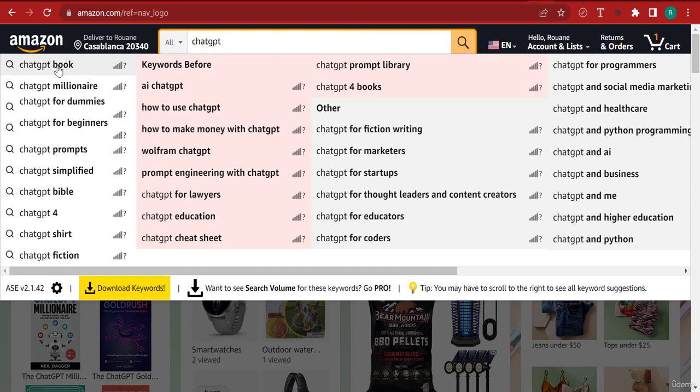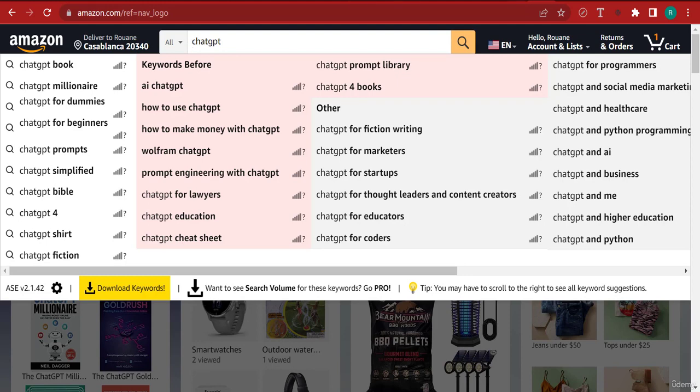And you can see that people are looking for ChatGPT book, ChatGPT millionaire, ChatGPT for dummies, ChatGPT for beginners, ChatGPT prompts, how to use ChatGPT, how to make money with ChatGPT, prompt engineering with ChatGPT, Wolfram ChatGPT. And so all of these keywords are money keywords because people that are searching for this are looking for a book that will help them get to that goal.